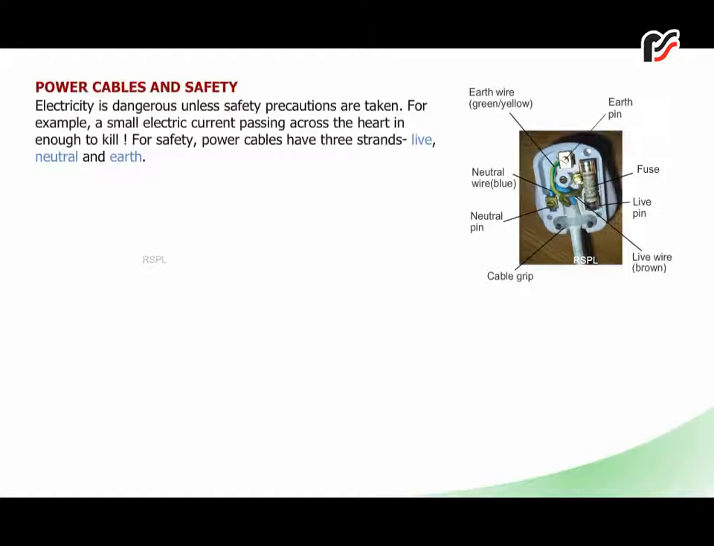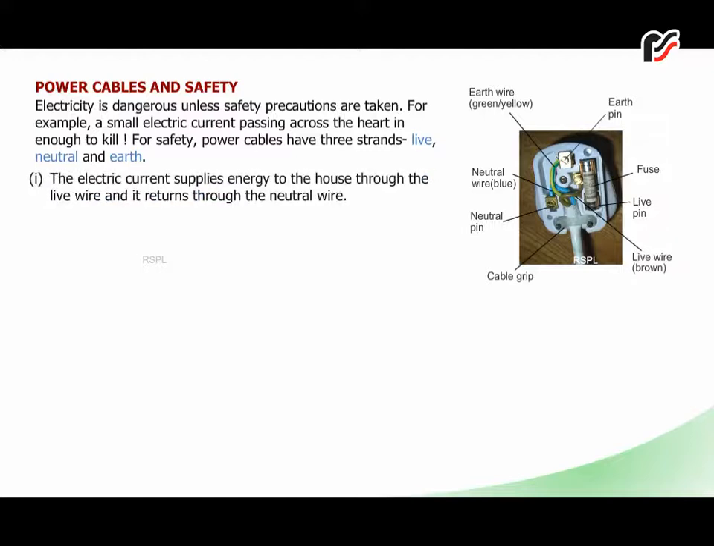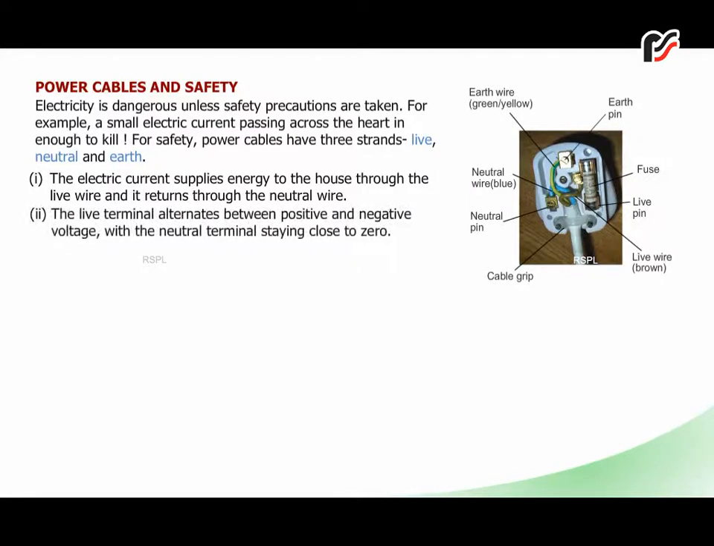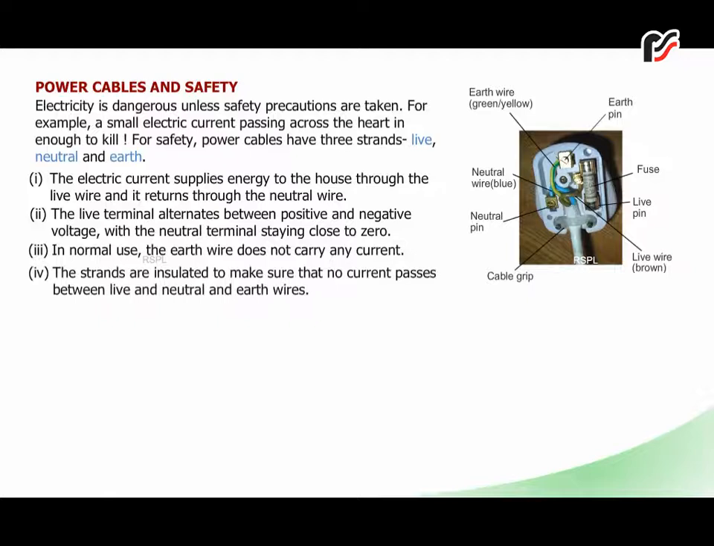Power cables and safety. Electricity is dangerous unless safety precautions are taken. For example, a small electric current passing across the heart is enough to kill. For safety, power cables have 3 strands: live, neutral, and earth. 1. The electric current supplies energy to the house through the live wire and it returns through the neutral wire. 2. The live terminal alternates between positive and negative voltage with the neutral terminal staying close to 0. 3. In normal use, the earth wire does not carry any current. 4. The strands are insulated to make sure that no current passes between live and neutral and earth wires.